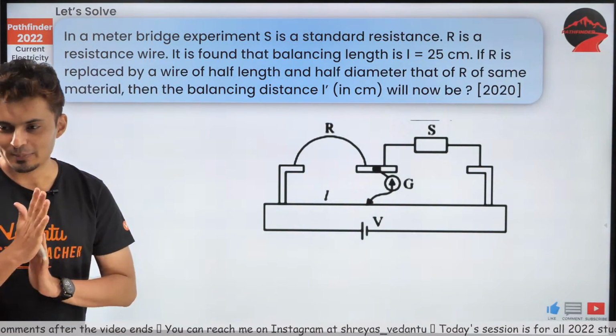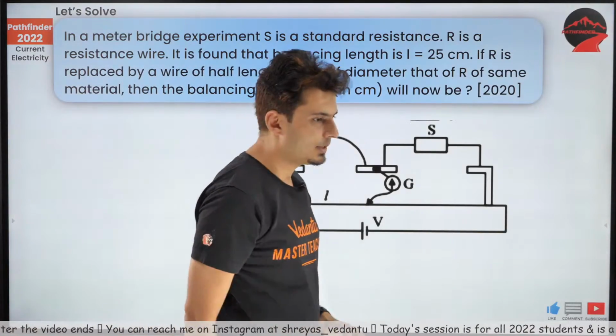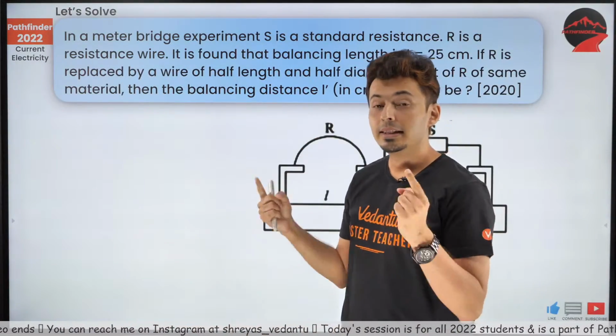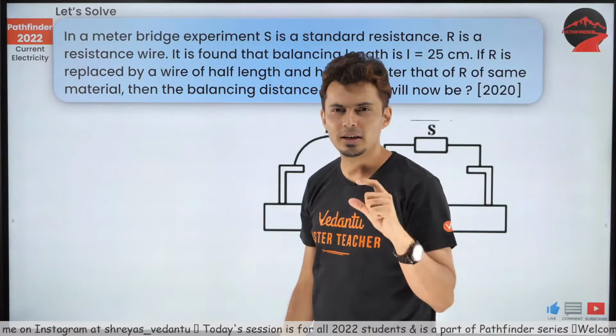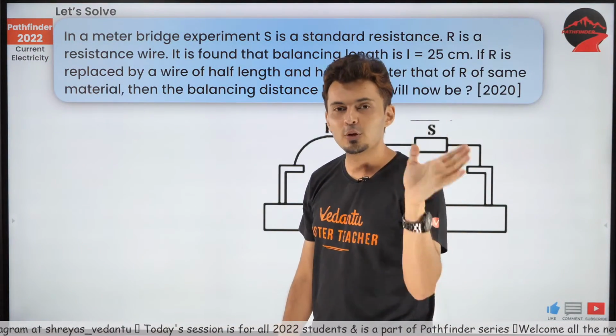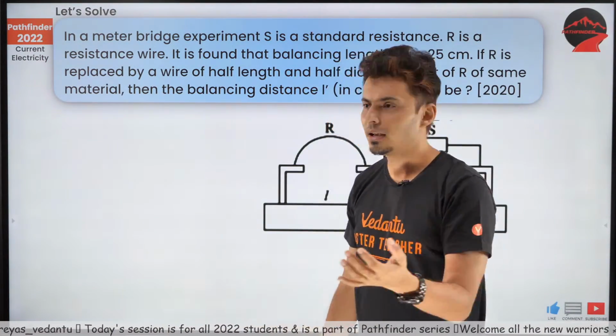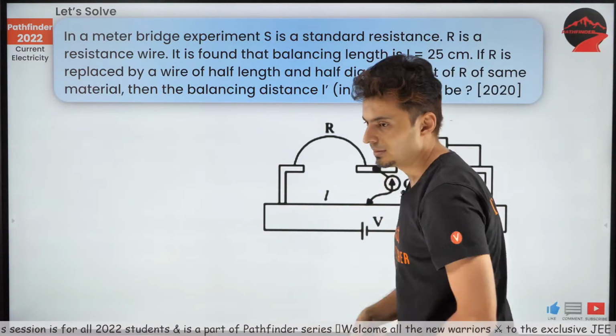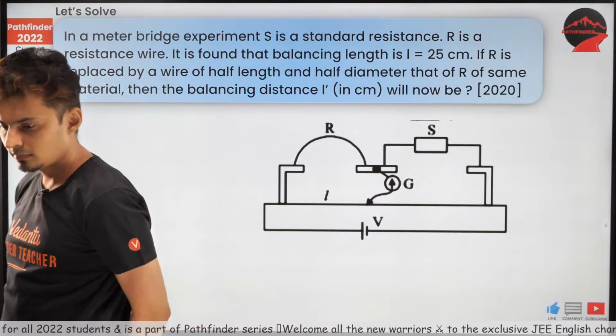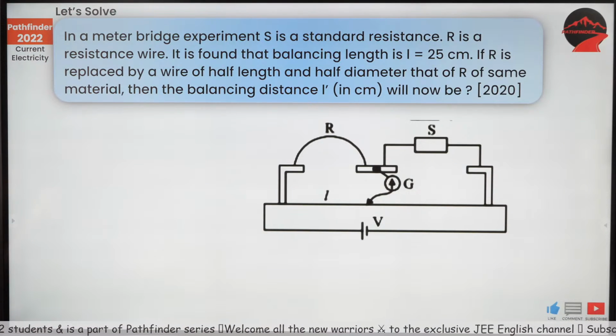Okay, come on, my warriors. You need to solve a little bit. Okay, I'll give you a hint. Length is changed, diameter is changed. So think, how is length dependent on the diameter and on the length? If you are able to figure out the new resistance, you can also figure out how much will be the new length, more or less, and how much will it be. Come on, guys.